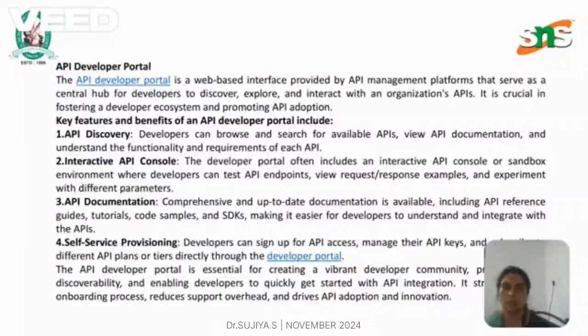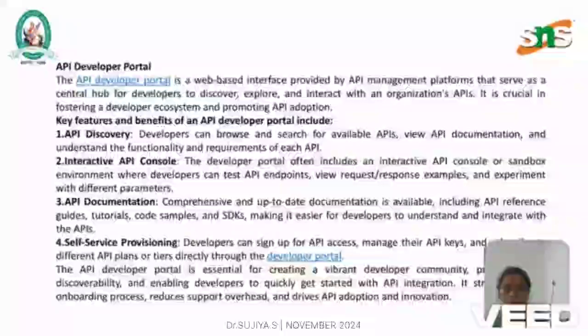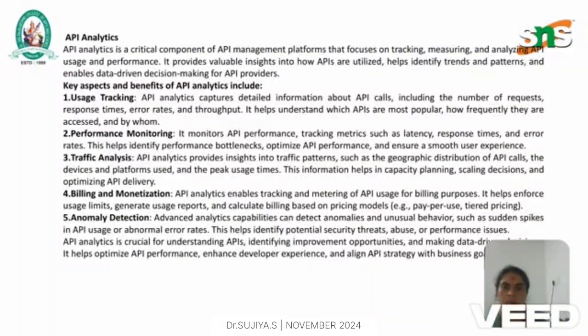An API developer portal is a web-based interface provided by an API management platform that serves as a central hub for developers to discover, explore, and interact with the organization's APIs. The key features and benefits of the API developer portal include API discovery, interactive API consoles, API documentation, and self-service provisioning. API analytics: the key aspects and benefits of API analytics include usage tracking, performance monitoring, traffic analysis, billing and